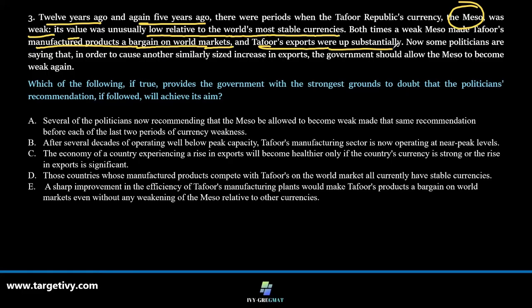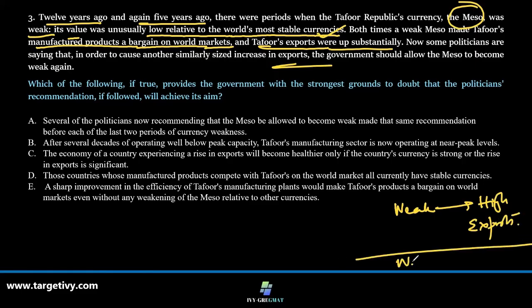Obviously, with the weak currency, they gained some export benefits out of it. Now, some politicians are saying that in order to cause similarly sized exports, the government should allow the miso to become weak again. Fair enough, the weak currency led to high exports twice. So now the plan is to make the currency weak again, and high exports are expected.